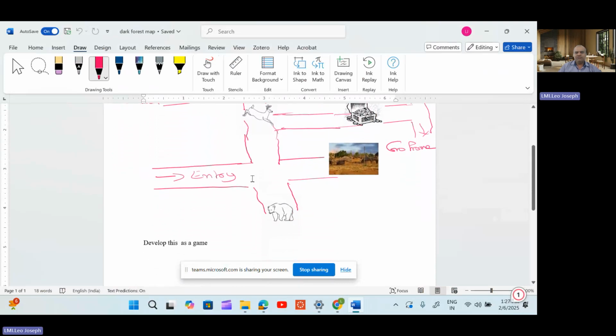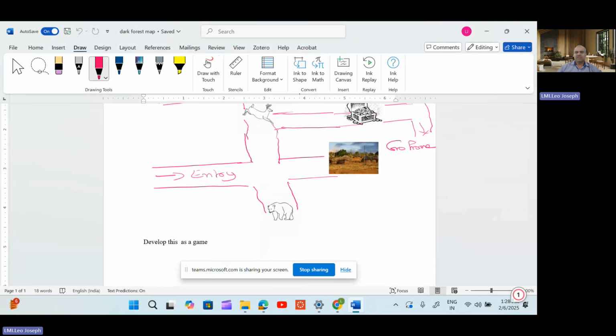Similarly, if I take the right path, there one bear is standing. On seeing the bear or lion, what will you do? We will run away. You can run away to home. Home is very far, but you can return home. Then you are not doing any adventure, but you are slowly coming back. And if you turn right, you can see one village. You can go to the village and stay safe, and after some time you can go to your home. So the only chance is if you follow this deer, you will get the treasure.